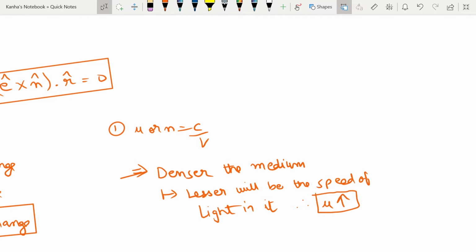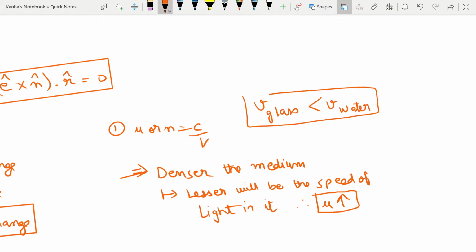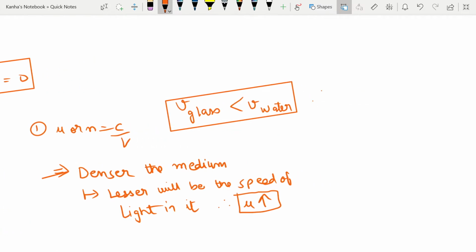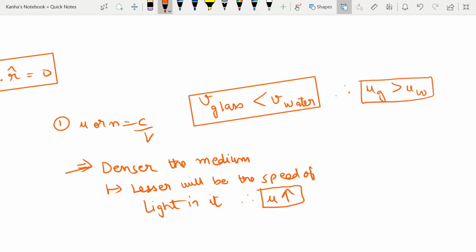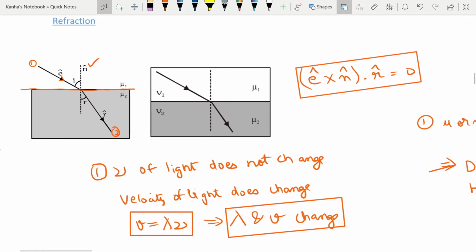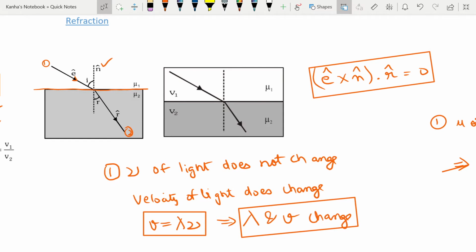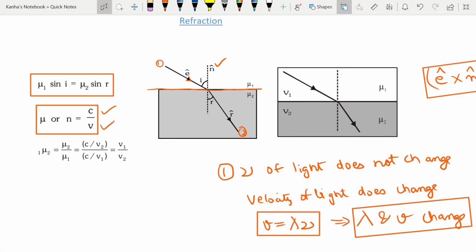So as we know, velocity in glass is less than velocity in water. Therefore, the refractive index of glass is greater than the refractive index of water. Now the first thing that you should note from these things is the quantity which is relative refractive index, which will come out many times.